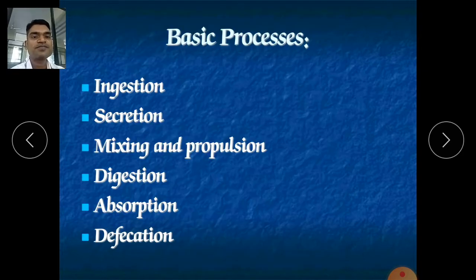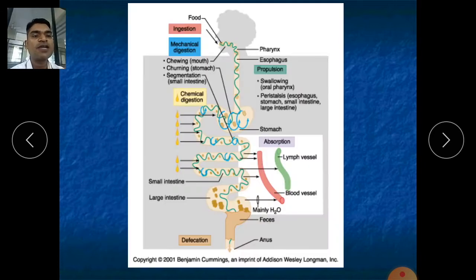Now the next process is called absorption, which is a very important part of our process. Whatever nutrients, food material, or drugs we ingest through the mouth can be absorbed only through the small intestine and large intestine. About 90% of our food can be absorbed through our small intestine. The remaining 10% is absorbed from the large intestine, and a very small quantity from our mouth and stomach. The maximum is absorbed through the small intestine, through the mucosa, through the apical membrane of the mucosa.